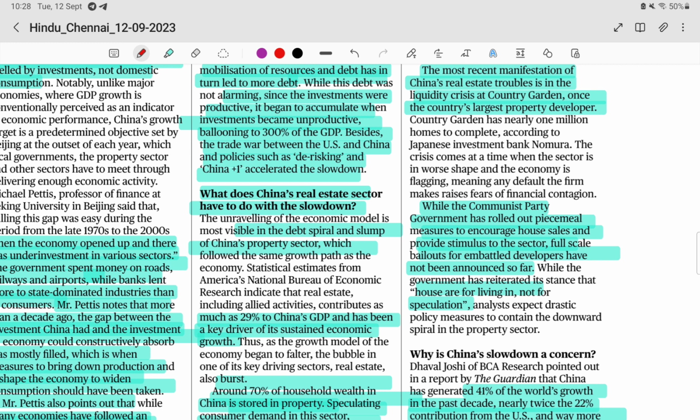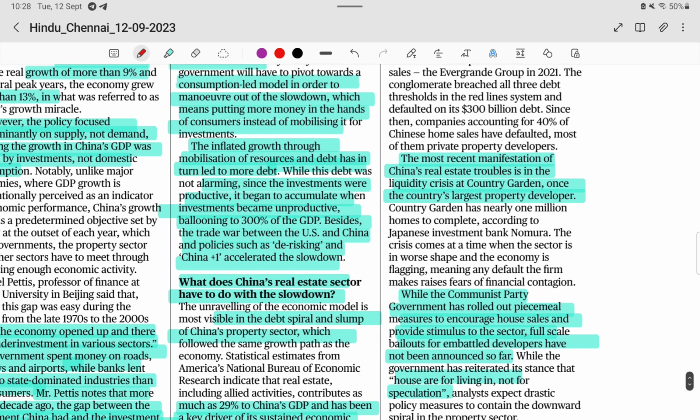But that is not yielding, because the consumers purchasing the houses don't have money, since their demand is very low. The total investment in real estate depends on bank loans. If the real estate companies fail to repay the bank loans because consumers are not giving money back, it will be the biggest problem for those companies. That is also the biggest problem they are facing now.